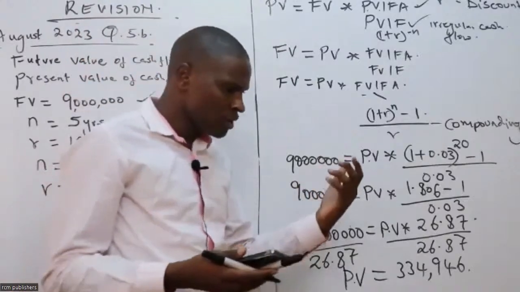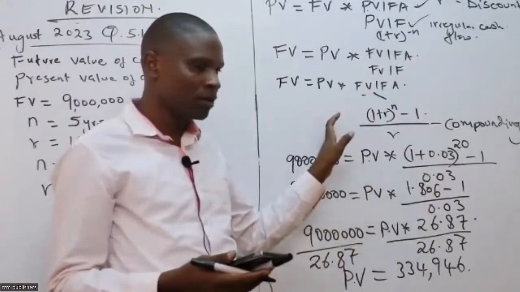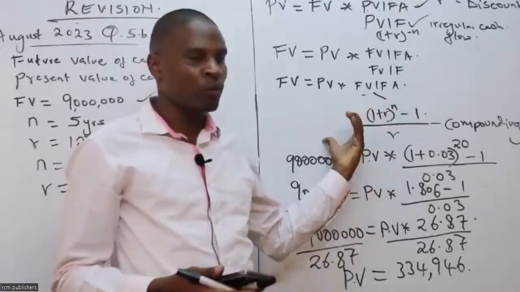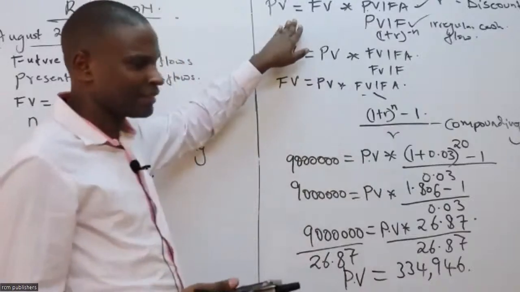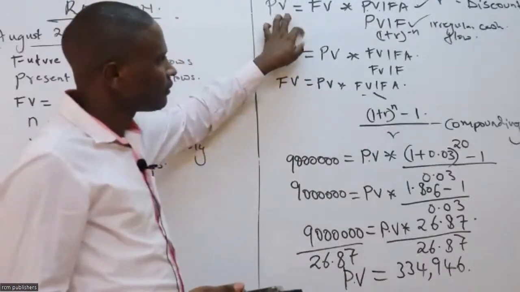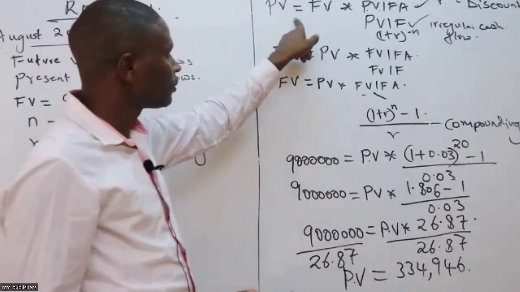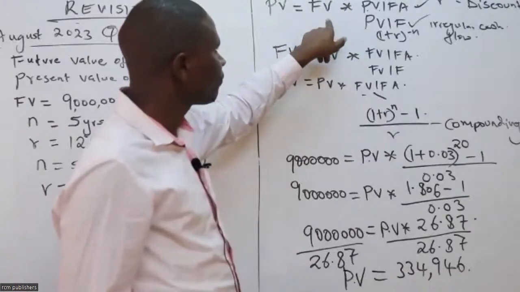Now, the question that you expect to get from this topic is this one. In compounding, by the way, assume somebody came and applied this. During your free time, go and try to apply this. But now here, we have future value.